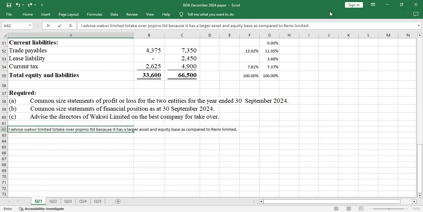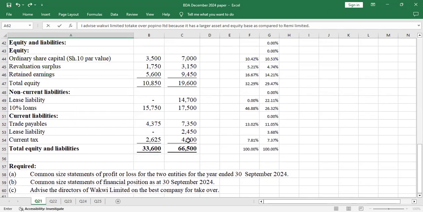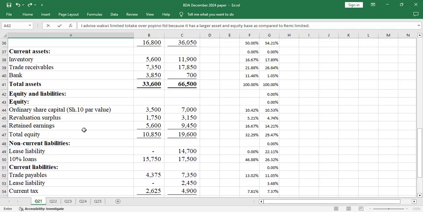Then again, you see that this will also depend on the percentages. So I want to take one example. When you look at the percentage, you can see even this one on ordinary share capital was 10.42% of the total asset, but you realize that this equity is 10.53% of the total asset when you do the analysis.